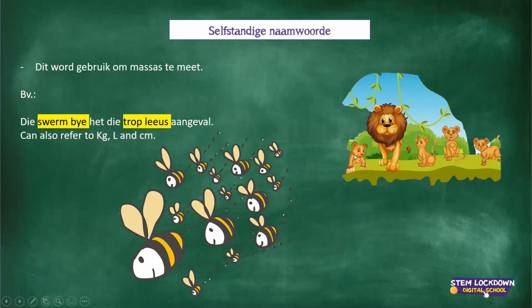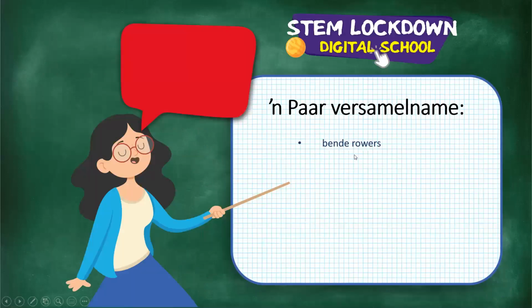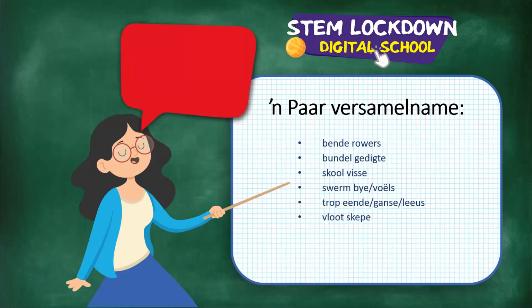And then I've given you a few versamelname here, 'n bende rowers, 'n bundel gedigte, 'n skoolvisse, 'n swarm bye of voëls. And then let's go on. 'n trop eende of ganse of leeu's, 'n vlootskepe. Remember I said 'n bundel gedigte, 'n bende rowers, 'n vlootskepe, en 'n werpsel hondjies. People often forget what those are in Afrikaans, and then lastly, 'n bondel wasgoed.